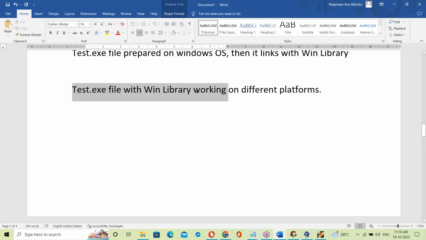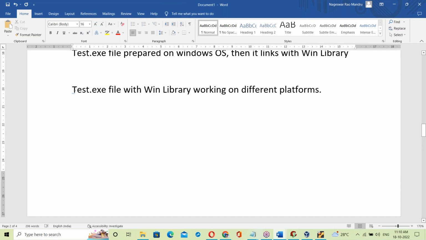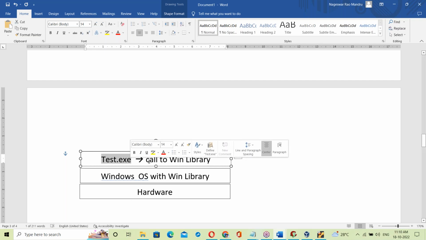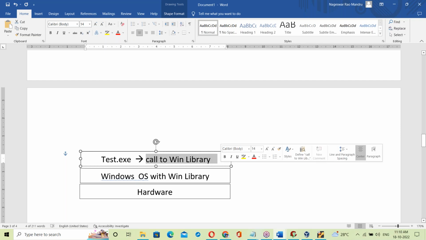Now see this: test.exe file with Win library working on different operating systems. This test.exe is placed on this Windows OS. When you try to run it, what happens here? The exe file will try to call the Win library. When you run this test.exe file, it calls the Win library.